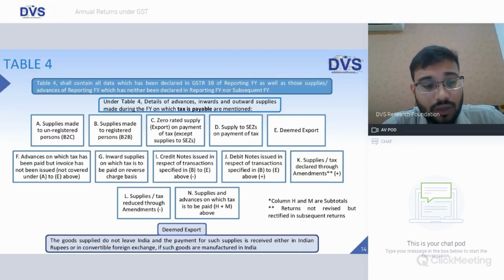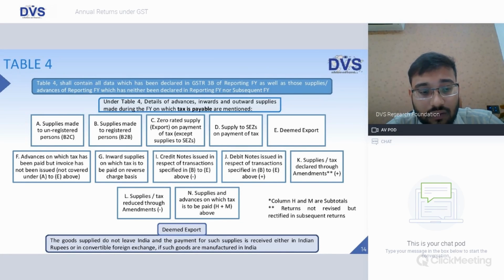Deemed export, what is the meaning of deemed export? We have seen earlier as well, friends. Supplies which do not leave India, and the payment for such supplies is received either in Indian rupees or convertible foreign exchange, if such goods are manufactured in India.